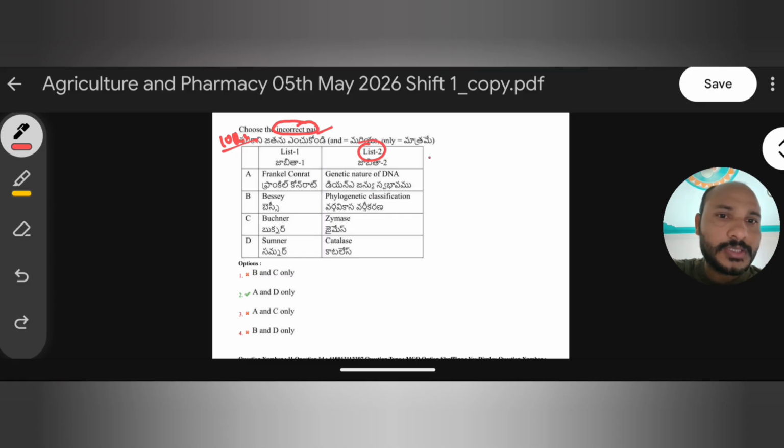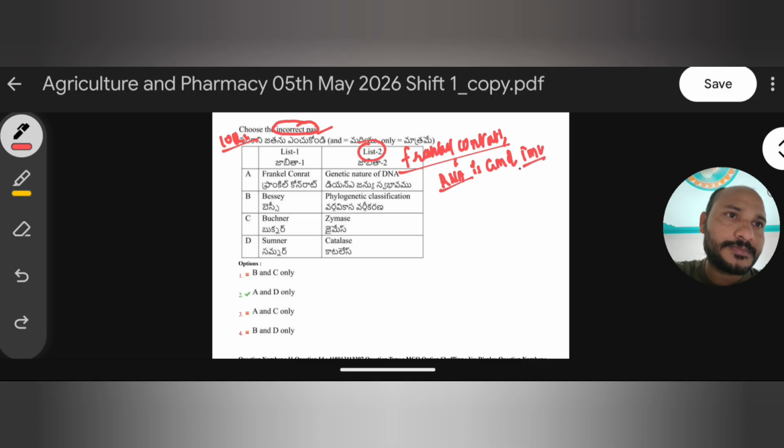Okay, done. So here, about Frankel Conrad: he demonstrated that RNA is the genetic material of tobacco mosaic virus. Tobacco mosaic virus is the first discovered plant virus, and its genetic material is single stranded RNA. So who demonstrated the single stranded RNA present in tobacco mosaic virus? Frankel Conrad. So this statement is correct. And we need to know some important scientists who contributed to the tobacco mosaic virus and tobacco mosaic disease.